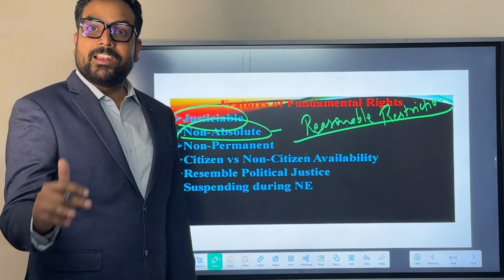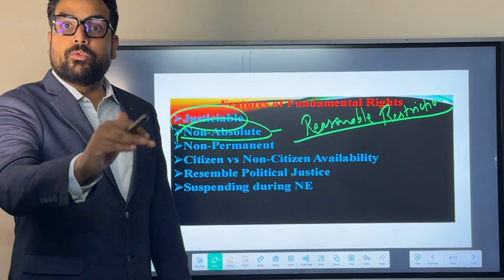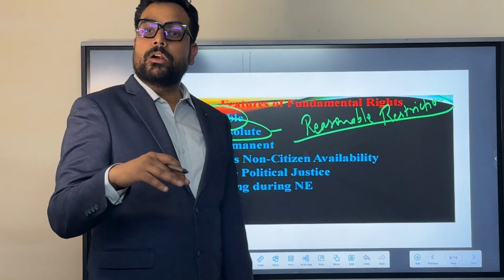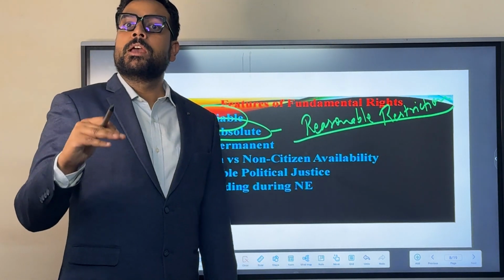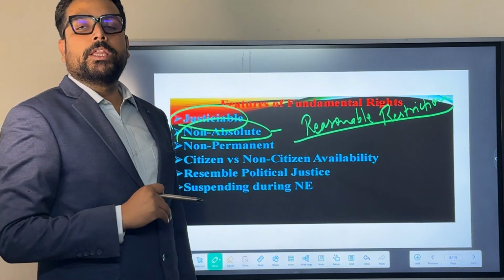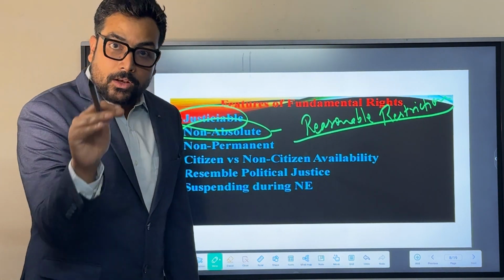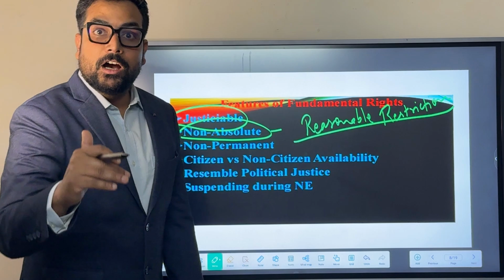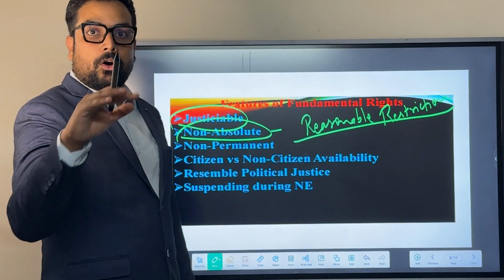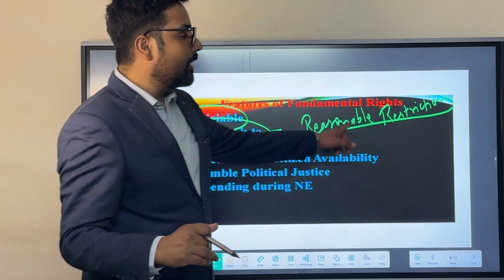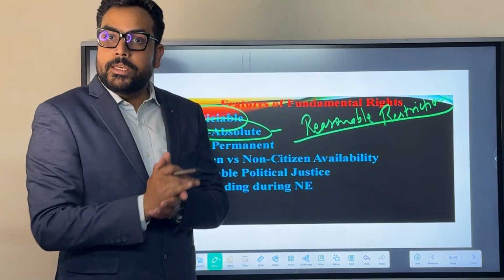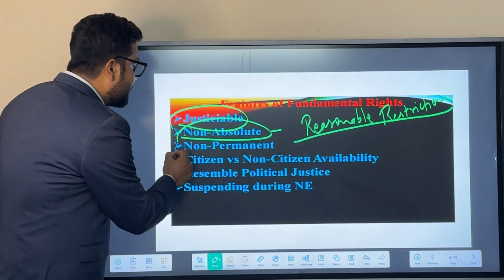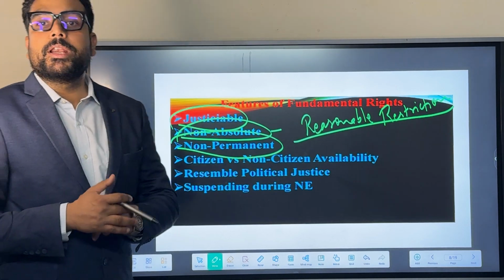You will never speak against the integrity and sovereignty of India. You will not create any kind of threat to the nation's sovereignty or integrity. You have to maintain law and order. You have to support the government in maintenance of law and order. All these are the conditions under the reasonable restrictions that must be followed by an individual while enjoying their fundamental rights. Apart from that, these are non-permanent in nature.